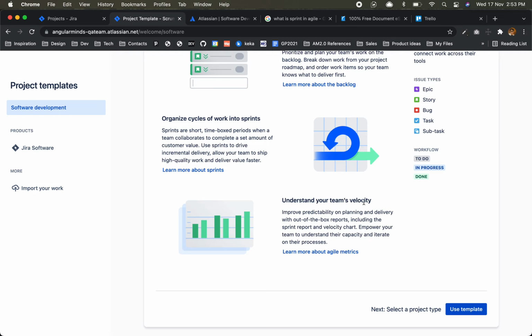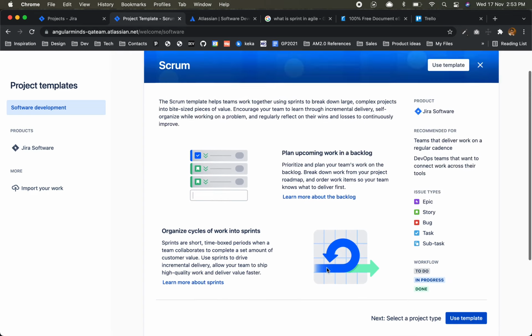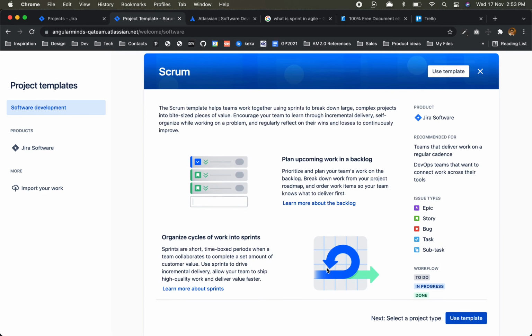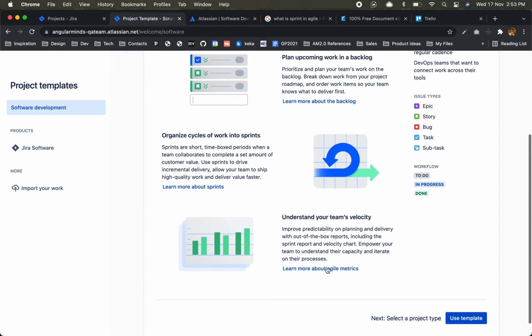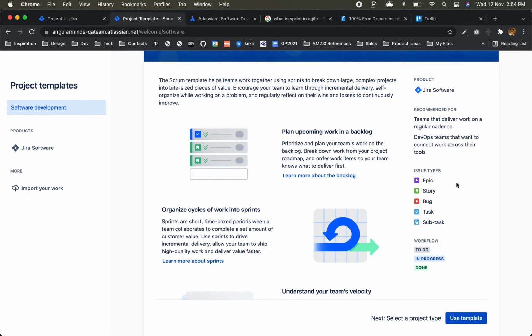Understand your team's velocity, how fast they can achieve things. According to these metrics, project managers are able to plan better, because they get the history, like in the last 6 weeks how much my team has completed. Based on my team's velocity, I can plan for further sprints. That's how it works.